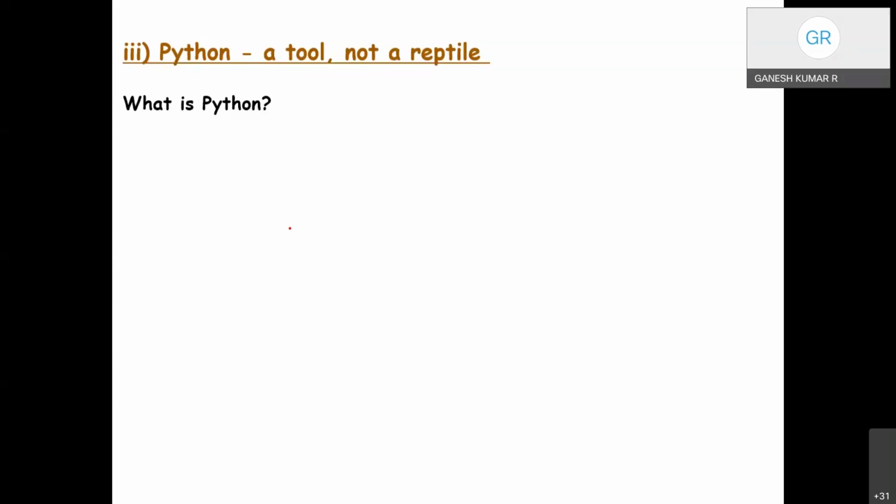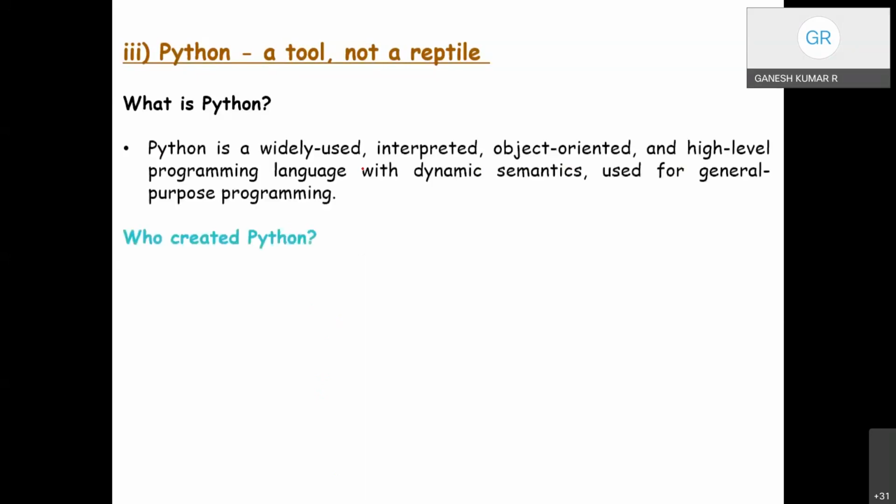At the height of its success, the Monty Python team were performing their sketches to live audiences across the world, including at the Hollywood Bowl. Being a great fan, the author, the creator, named the language Python in honor of that TV show. Is it interesting? So Python is a widely used interpreted, object-oriented, and high-level programming language with dynamic semantics used for general-purpose applications.